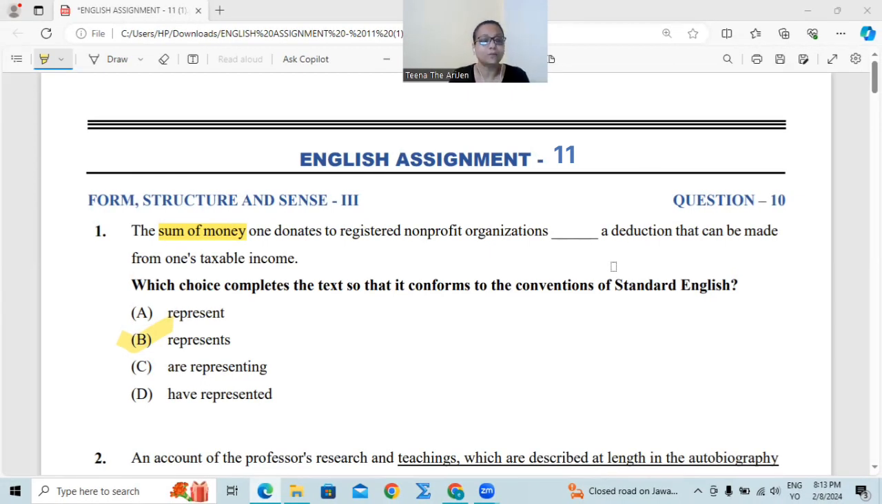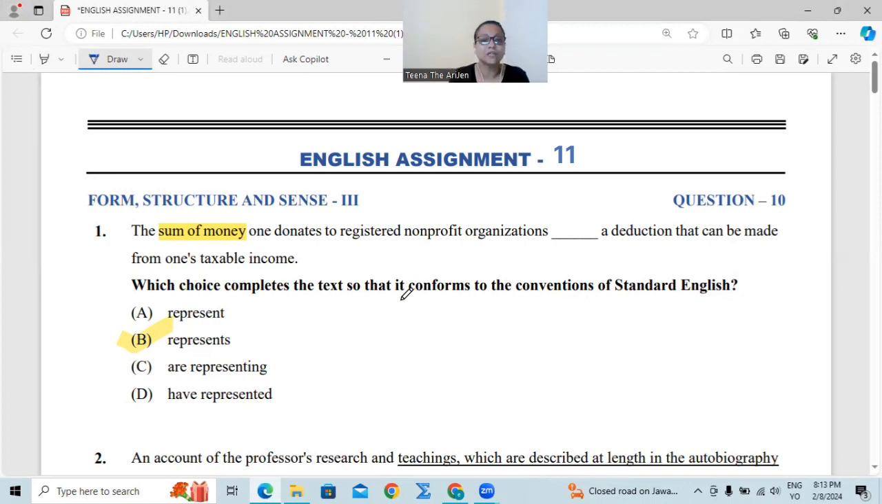Question number 1. The sum of money one donates to registered non-profit organizations dash a deduction that can be made from one's taxable income. For form, structure and sense, questions on verb and subject-verb agreement, verb forms, we need to find out the subject and then agree it with the verb. Our subject here is sum of money. Sum of money means a total amount of money and that is taken as a single amount, right?